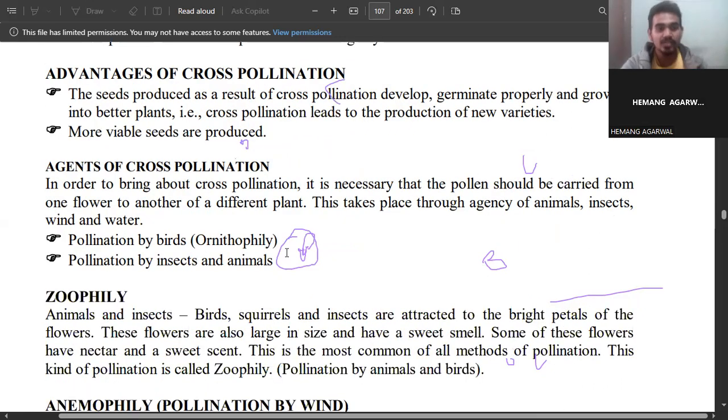So what are the agents of cross pollination? The agents are the organisms which help in the transfer of pollen from one plant to another plant, or one flower to another flower. What are agents? Whenever we go to the market, or take an LIC agent, what do they do? They connect the LIC company to the customer.